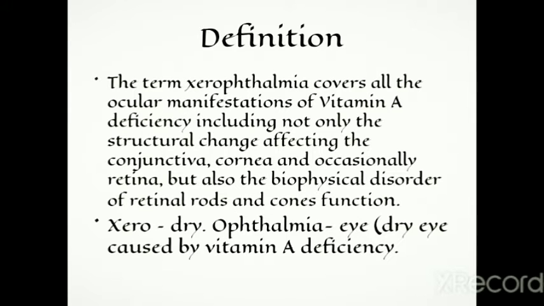At first, what is the definition? The term xerophthalmia covers all the ocular manifestations of vitamin A deficiency, including not only the structural change affecting the conjunctiva, cornea, and occasionally retina, but also biophysical disorder of retinal rods and cones function. In xerophthalmia, xero means dry and ophthalmia means eye. So xerophthalmia is also known as dry eye, which is caused by vitamin A deficiency.